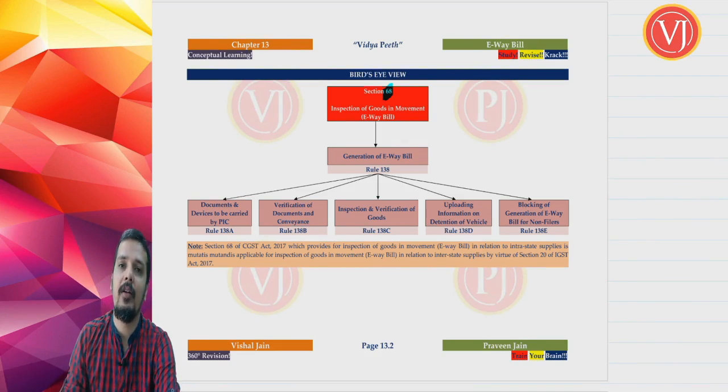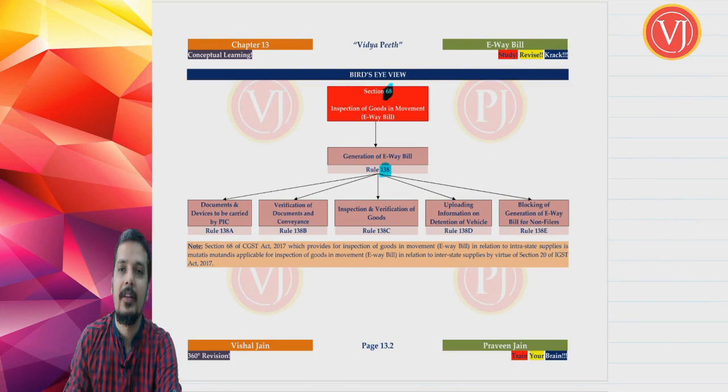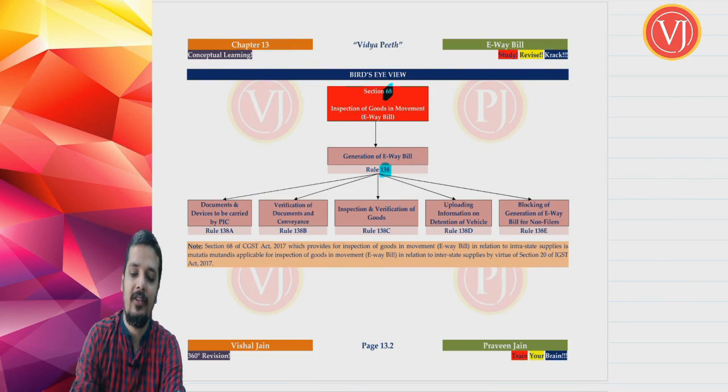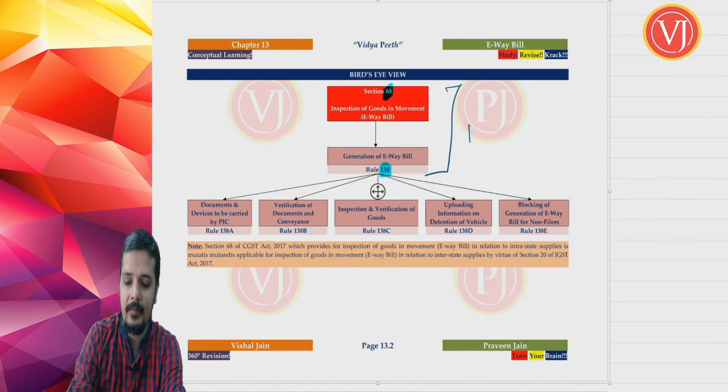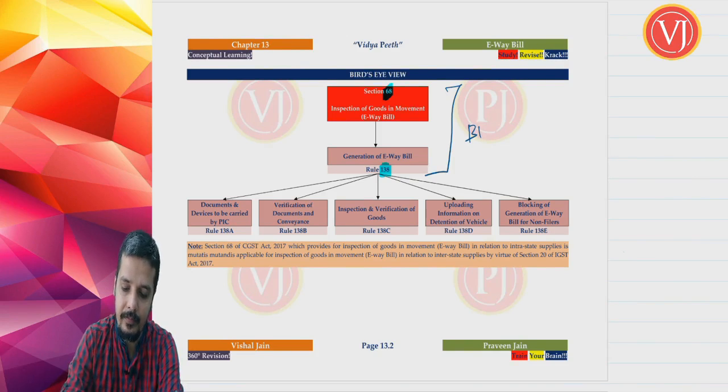Section 68 is read along with Rule 138, which talks about generation of e-way bill. The main section and the main rule are Section 68 read along with Rule 138. These are the base provisions.